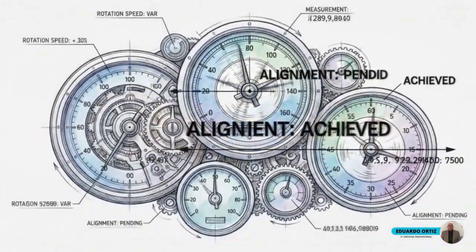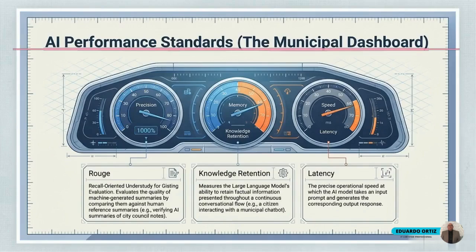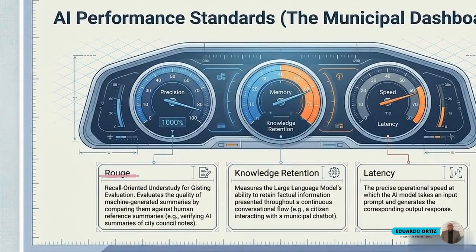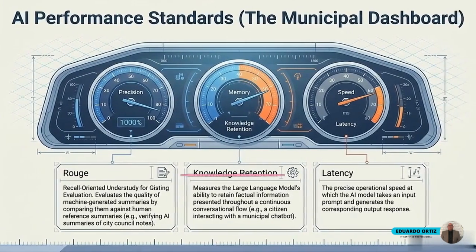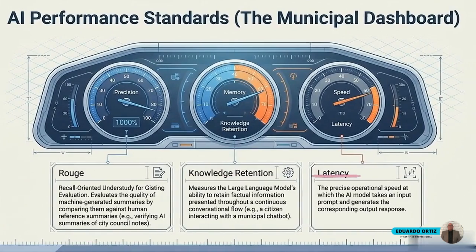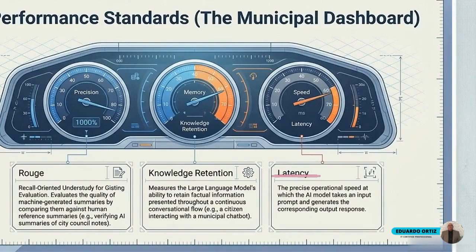This dashboard interface details the quantitative standards governing AI reliability. The precision gauge measures ROUGE, scoring AI-generated summaries against human references. The center memory gauge tracks knowledge retention for factual consistency. Finally, the speed gauge monitors latency, tracking the precise operational speed of the model.